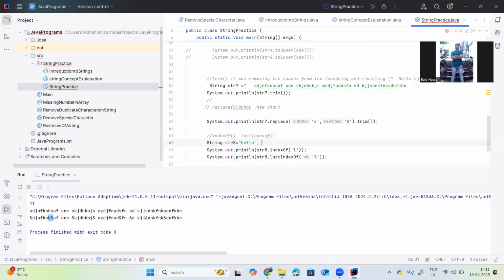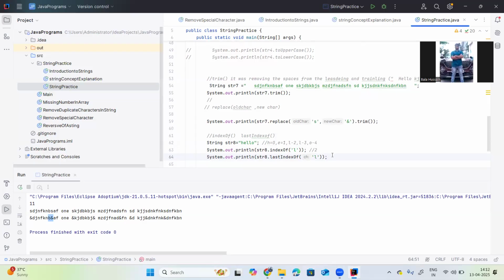Here h is 0, e is 1, l is 2, the one more l is 3, and o is 4, right? The first occurrence of l is 2, and the last occurrence of l is 3.